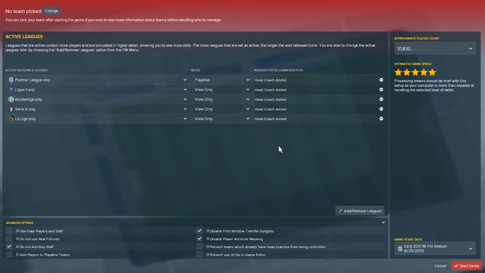Hi guys, today I'm going to start a game to try and see what happens if Manchester United had bought Ivan Perisic last summer. In order to do that, I'm going to use Football Manager 2018 and set up a new game with the top 5 European leagues. So this would be England, France, Germany, Italy and Spain. And then I'm going to continue by adjusting the transfers a little bit. So let's see.